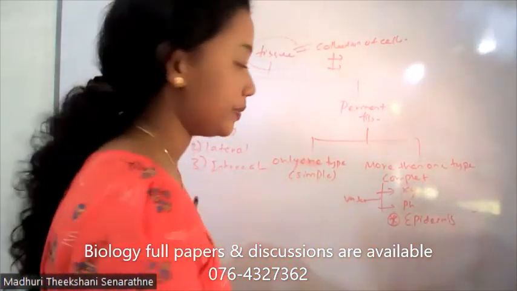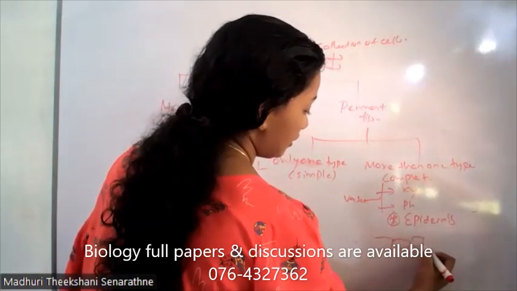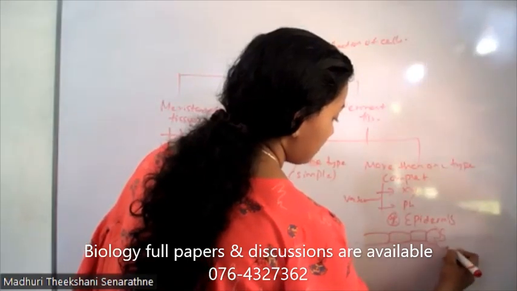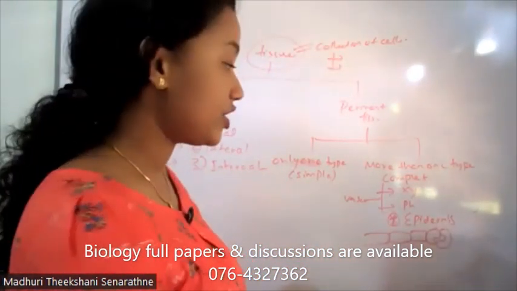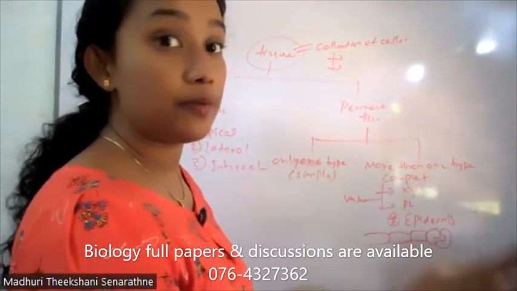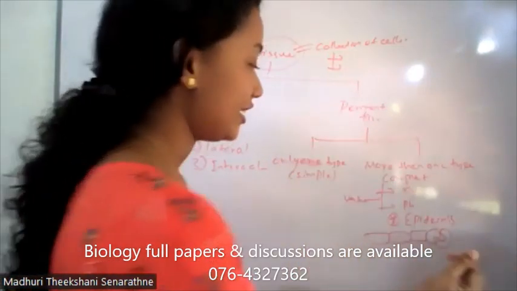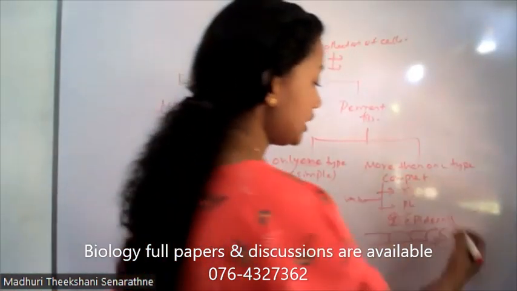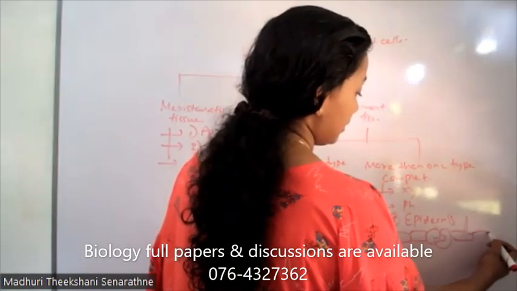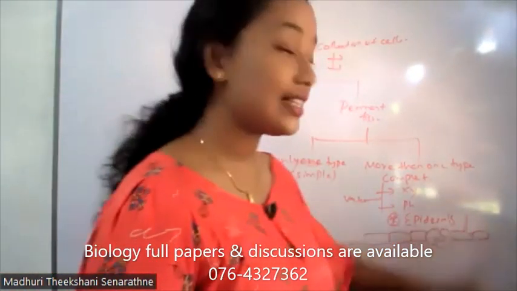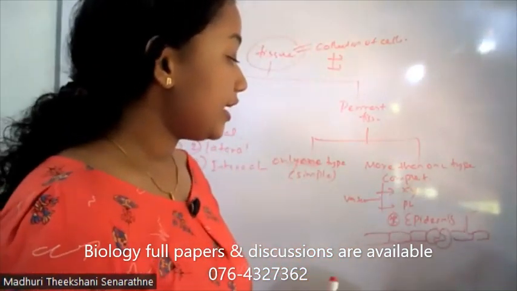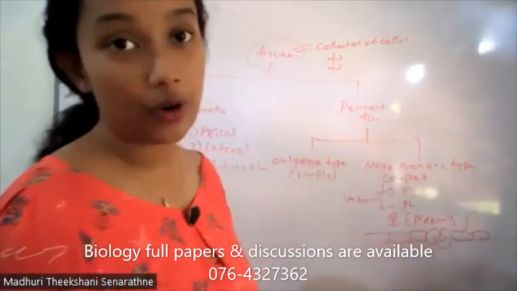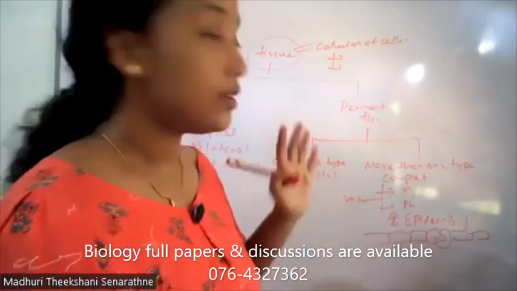Think about the epidermis. There are more than one type of cells. Those are the normal epidermal cells, while there are some bean-shaped cells in dicots, and dumbbell-shaped cells in monocots. Those are called the guard cells, which produce stomata. And other than that, if it is a root epidermis, root hair cells are present. Then you can see that more than one type of cells are present in this tissue. So epidermis is also a complex tissue.